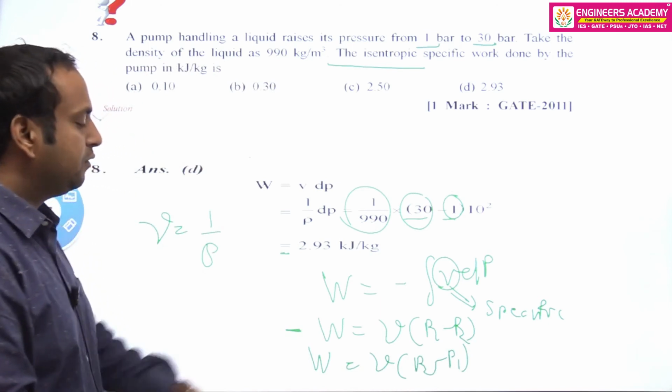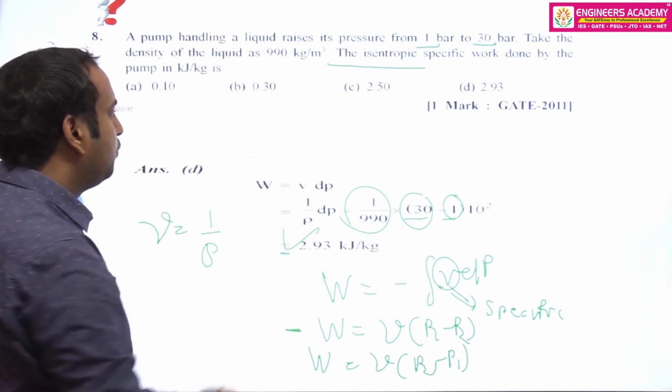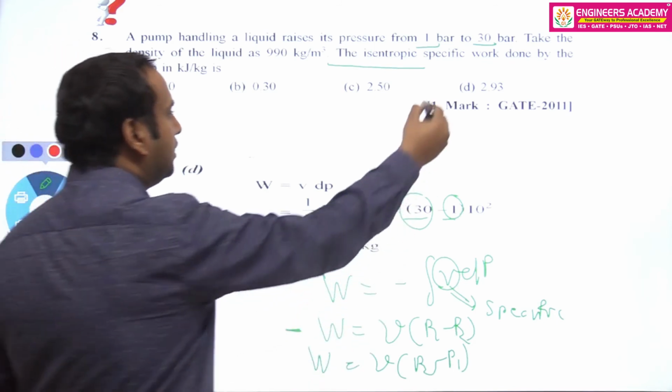So when in this expression we put the value of P2 and P1 and the specific volume value, the answer will be 2.93, and this is the answer, option D.